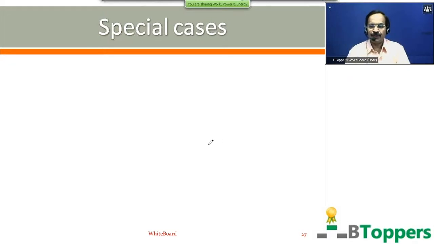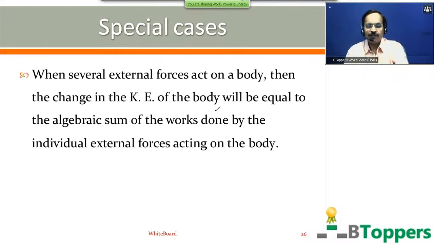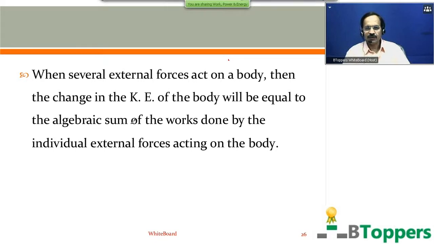So next I will be discussing some special cases in the work energy theorem. So come on, look at the conclusion. This is an important conclusion, as I was telling you. Please copy this conclusion. When several external forces act on the body, then the change in the kinetic energy of the body will be equal to the algebraic sum of the works done by the individual external forces acting on the body.